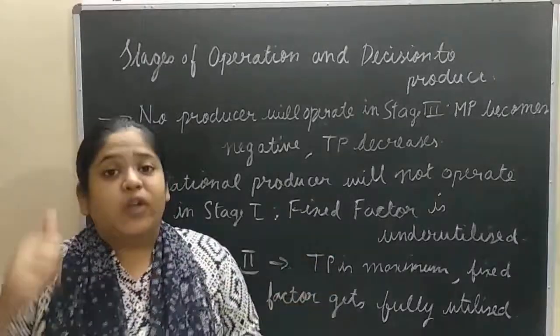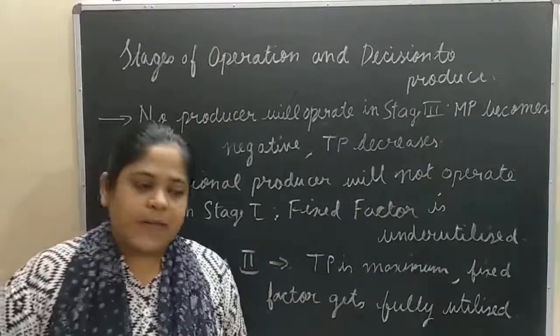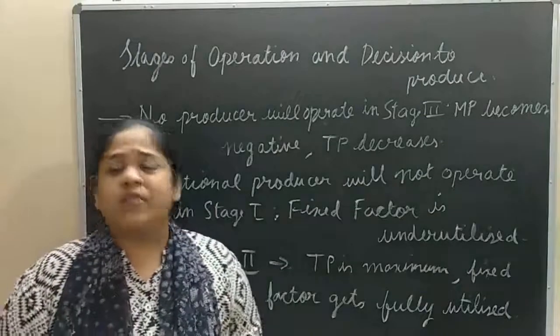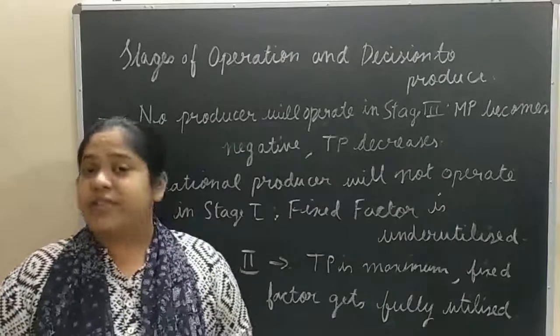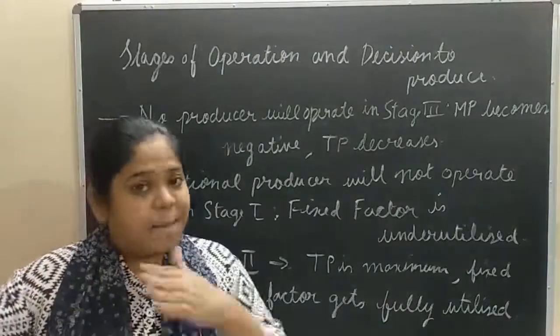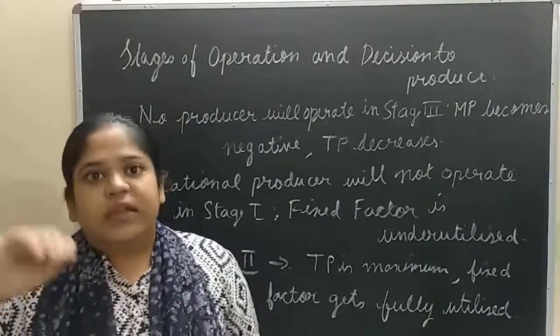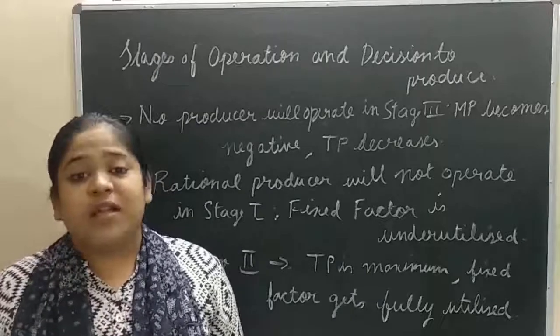That is why total product is maximum in stage 2. So for a rational, intelligent producer, the stage in which he will like to operate is stage 2, because in this stage the fixed factor will become fully utilized and the total product will be the maximum.